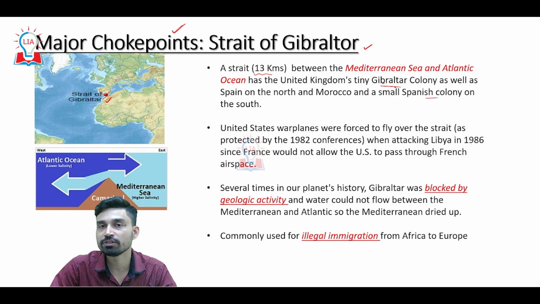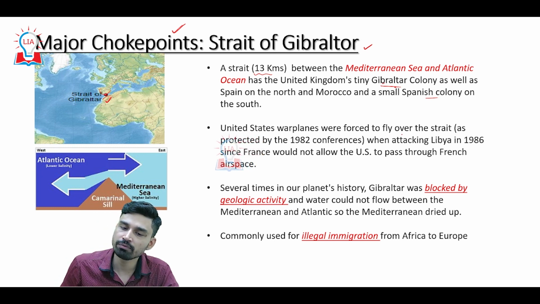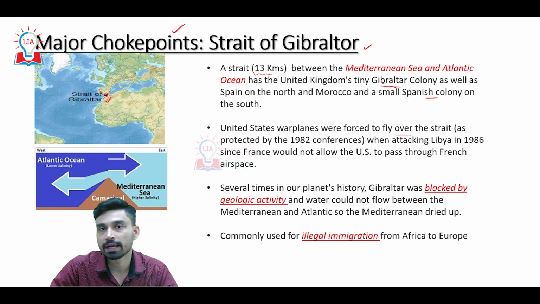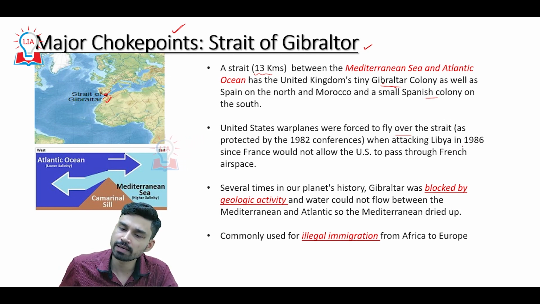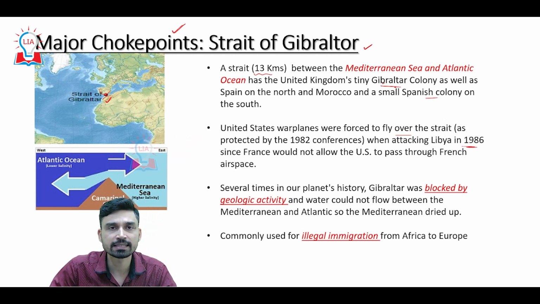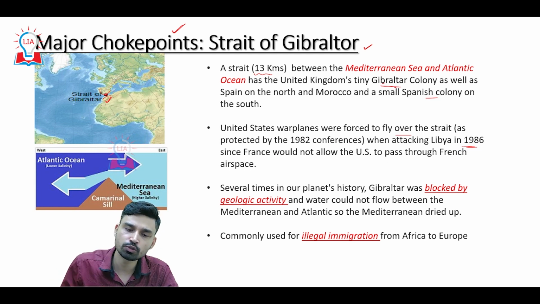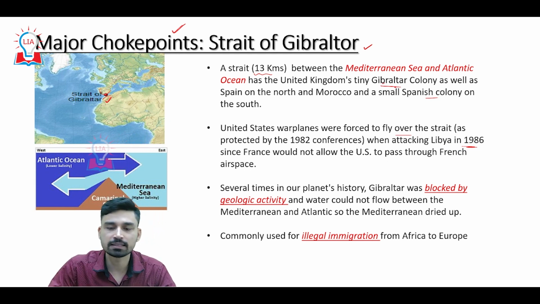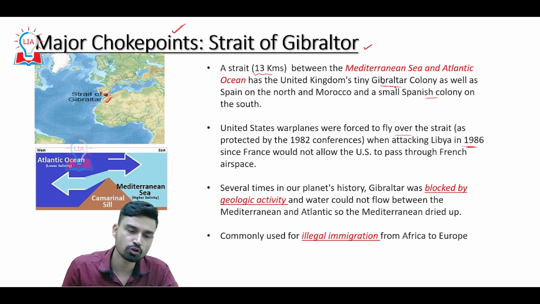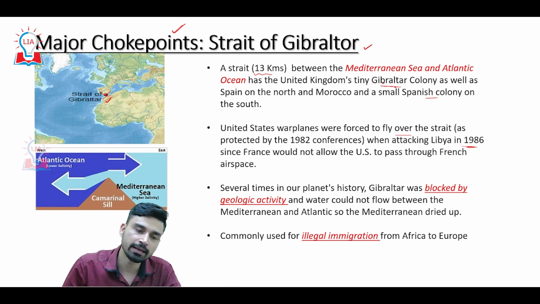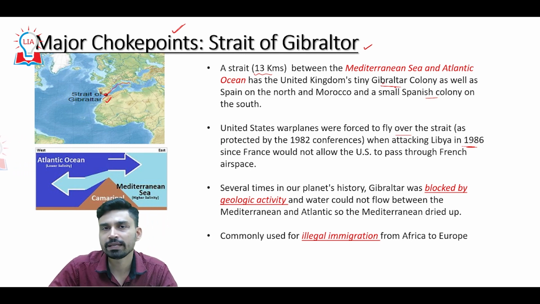Now, as far as the history goes, United States warplanes were forced to fly over the strait, as per the 1982 UN Convention on the Law of the Sea, when they were trying to attack Libya in 1986, because France would not allow the US to pass through French airspace. And several times in geological history, this particular strait was blocked due to geological activity. This area is also well known for large scale volcanic eruptions, and due to plate tectonics, there is a lot of geological activity that occurs in this area.